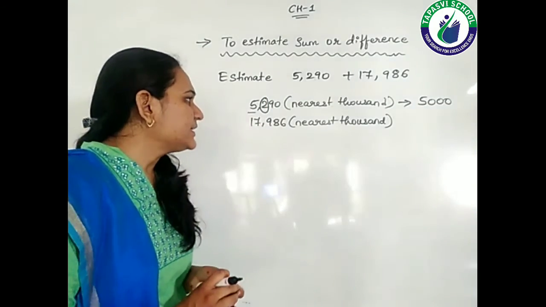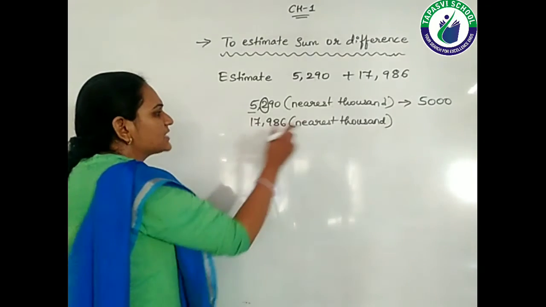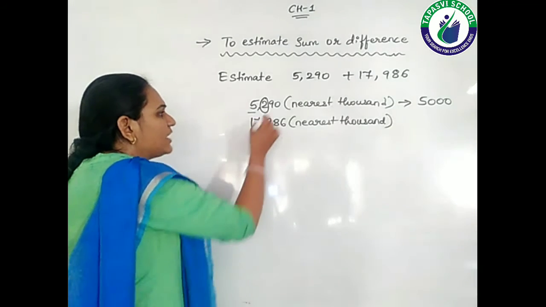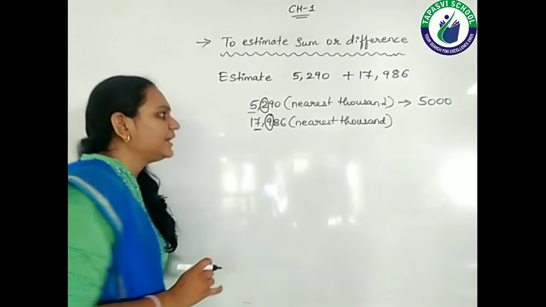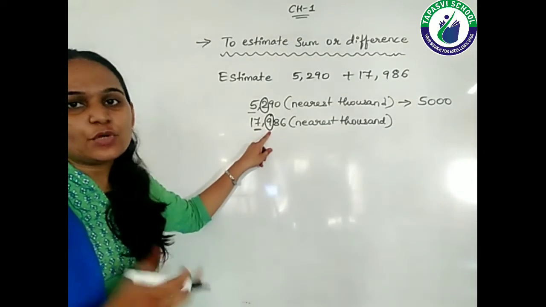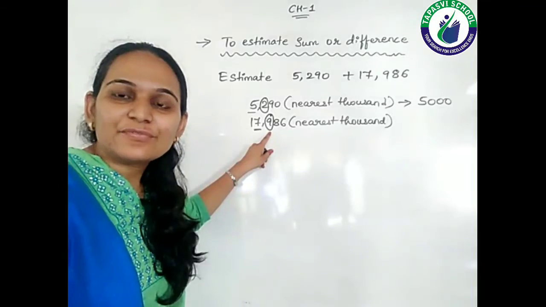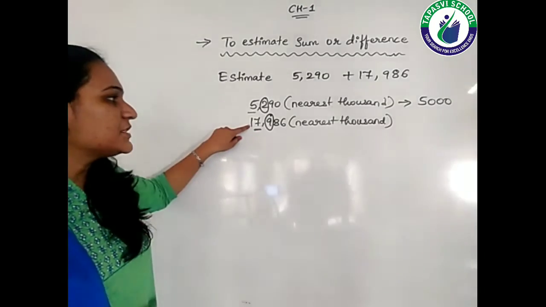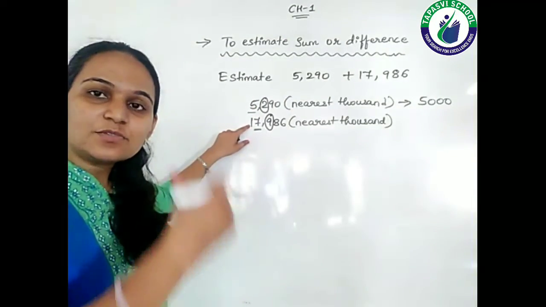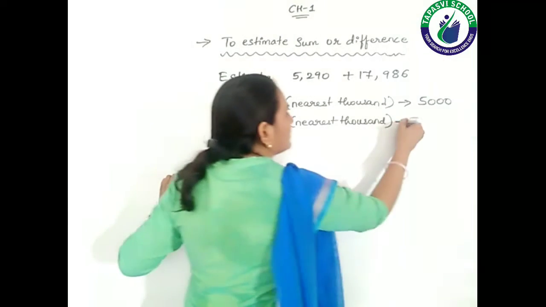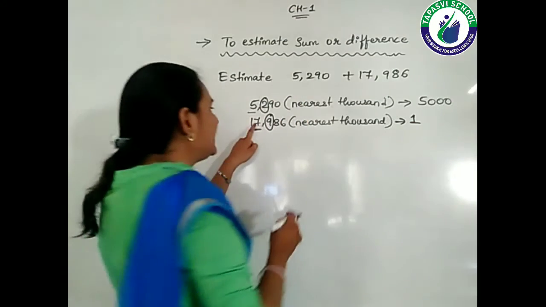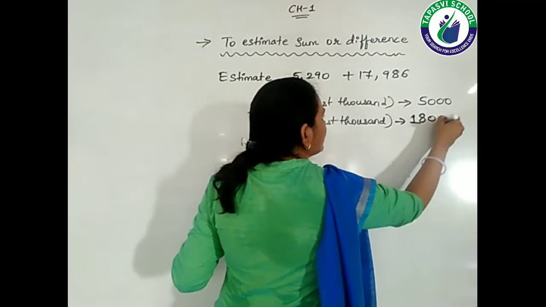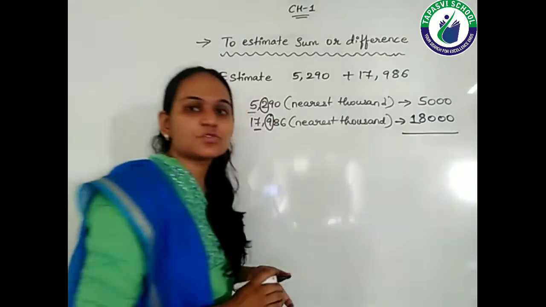See the next number, that is 17,986. The thousands place digit is 7, and the digit which is going to help us is 9. Right? Now 9 is obviously more than 5. So what are we going to do, students? We are going to add 1 to this 7. Okay, now what about this one? This one will be carried forward, that means we will write it as it is. So 1 and the 7 will become 8, and the remaining digits will become 0, 0, 0.